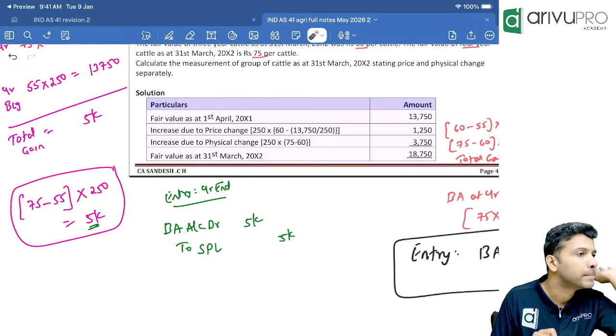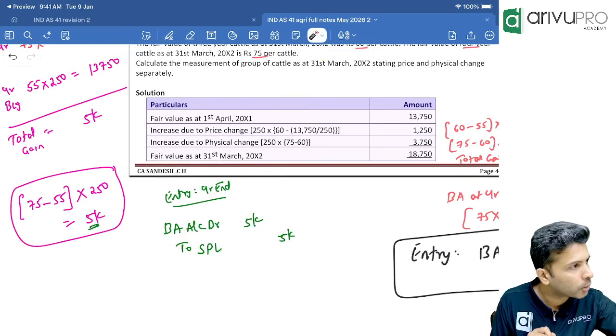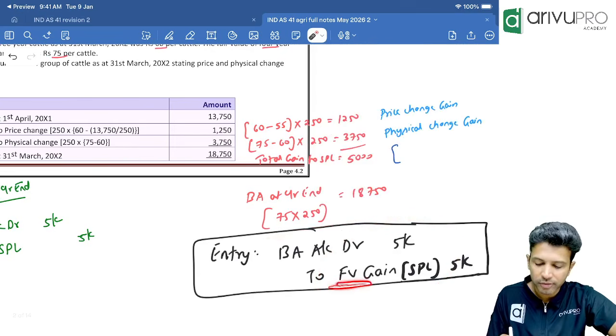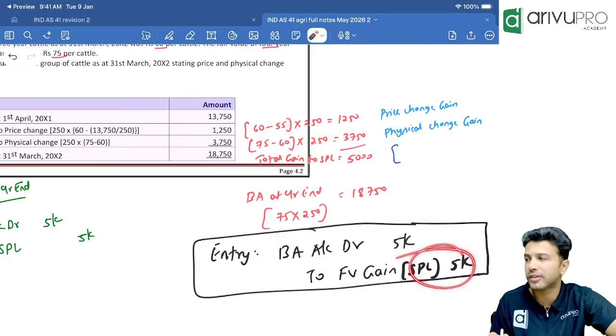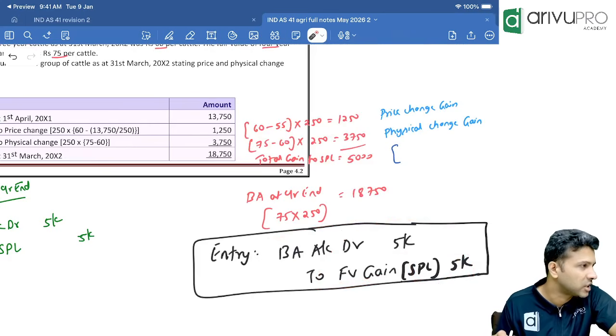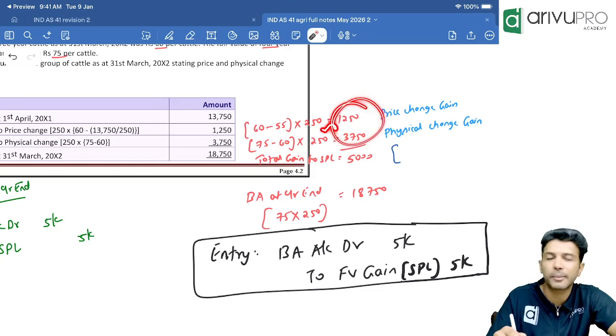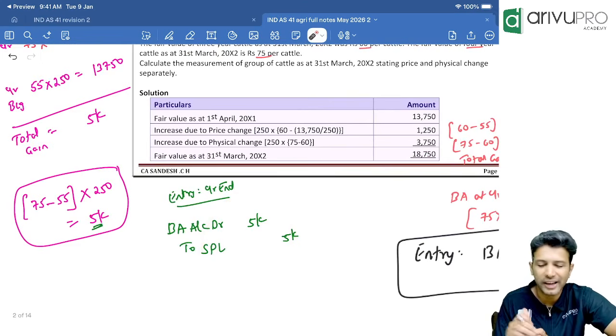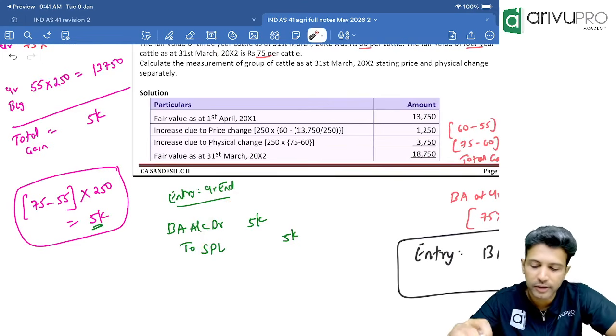Clear, people? Any problem? No. Okay. That is it. I have written the entry over here. This gain is nothing but your fair value gain. This gain includes both physical change gain and price change gain. Ideally, you have to show these two gains separately in P&L. But if you want, you can pass one entry like this. They have not asked for the entry, I just passed it for your reference.